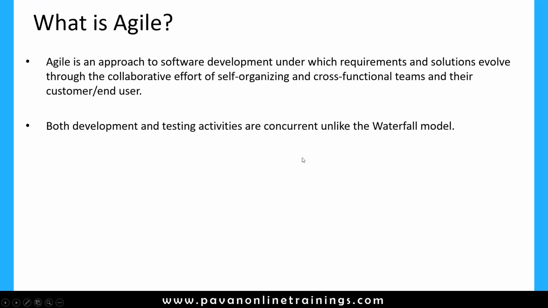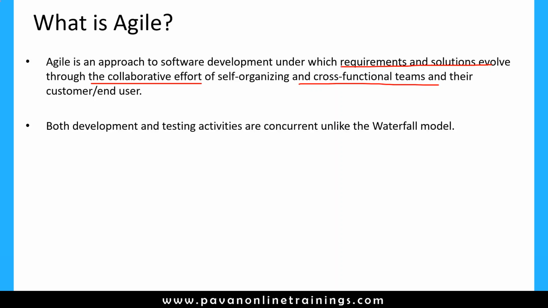Okay, so what is the agile process? Agile is an approach to software development under which requirements and solutions evolve through the collaborative effort of self-organizing and cross-functional teams and their customer and user. So basically, the agile process is about collaboration. There are a few important points we need to remember here: one is collaborative effort, and requirements and solutions, and cross-functional teams. These are the important terms we need to understand.